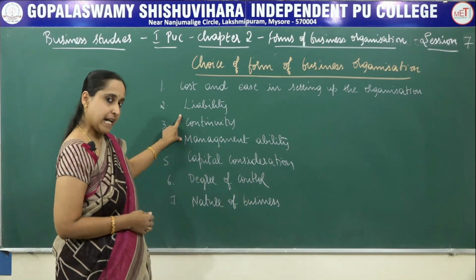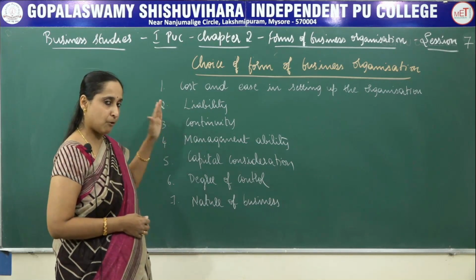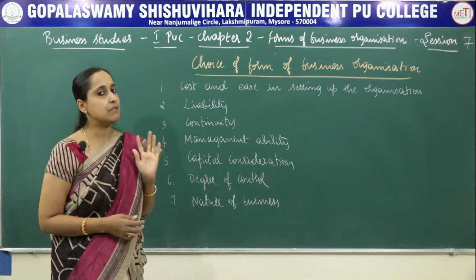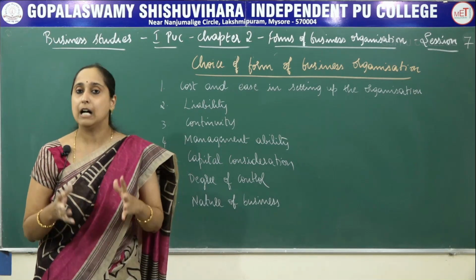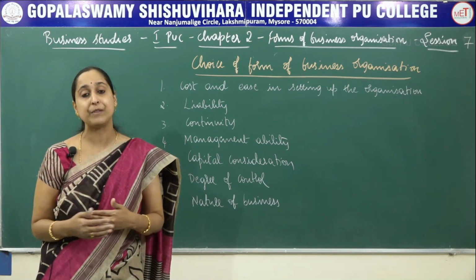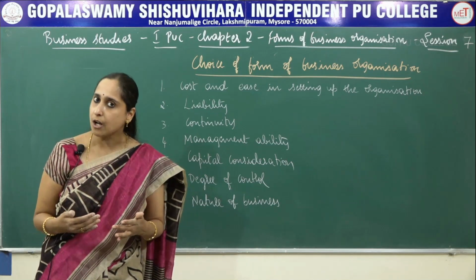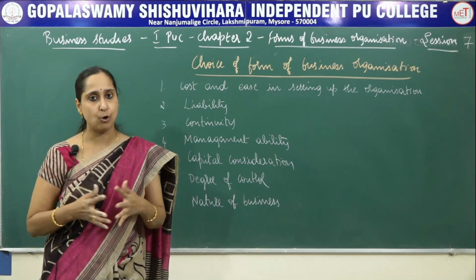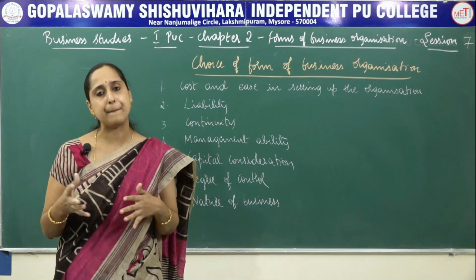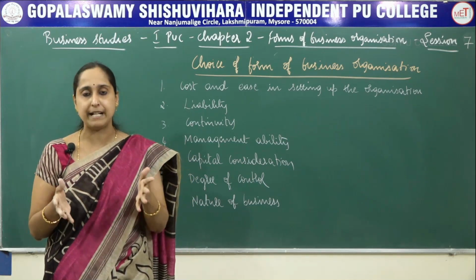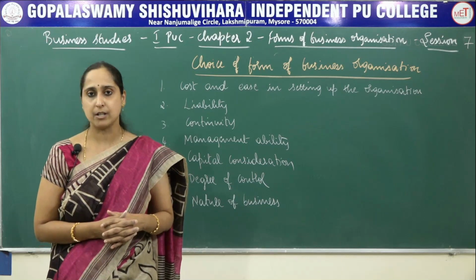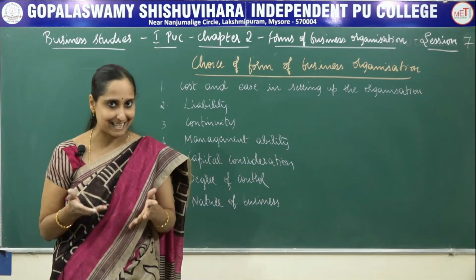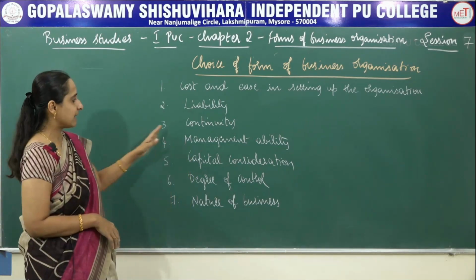Second is liability. Liability means it is the outsider's claim. Whatever money we have to pay to outsiders, whatever is due, we call that liability. In case of sole proprietorship and partnership, the liability is unlimited. But in case of joint stock company or cooperative society, it depends upon the amount of capital contributed. From the point of view of liability, it is better to select joint stock company because the liability is limited and the risk involved is also less.